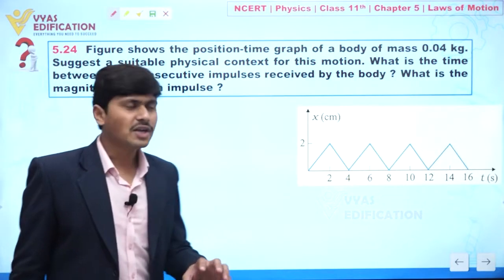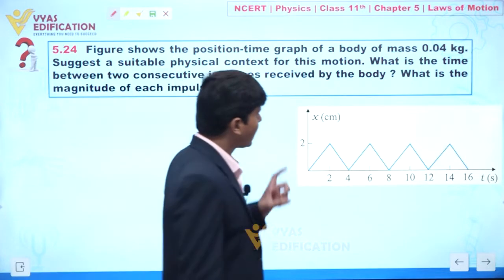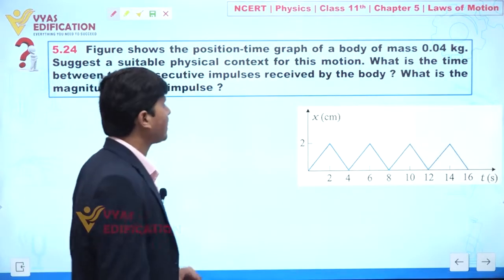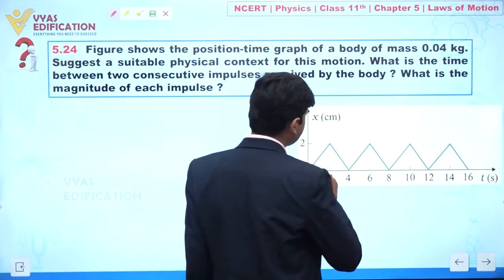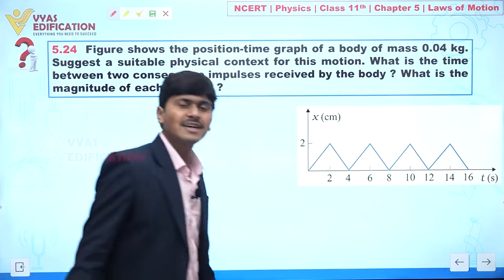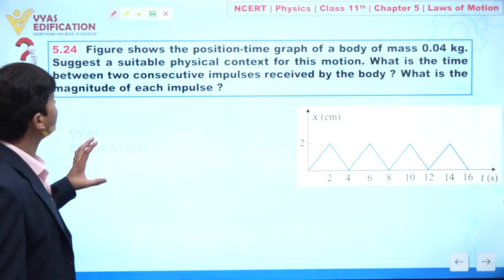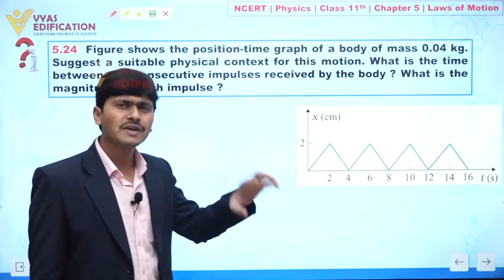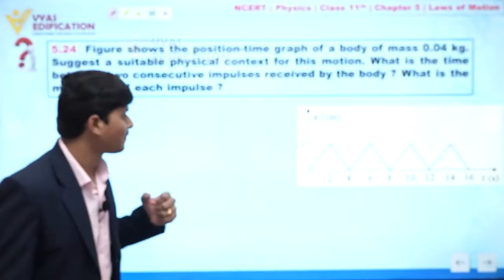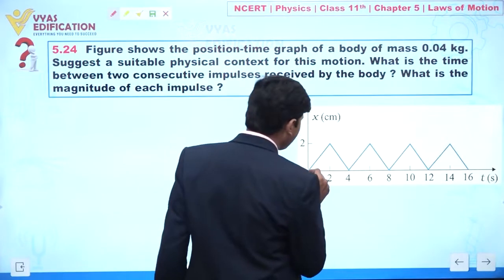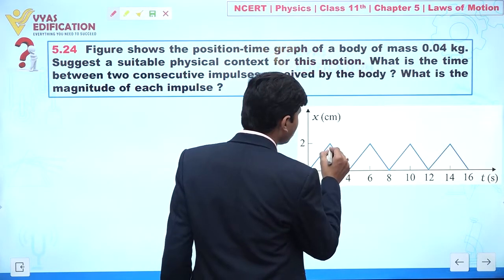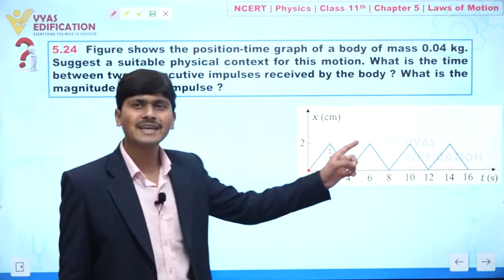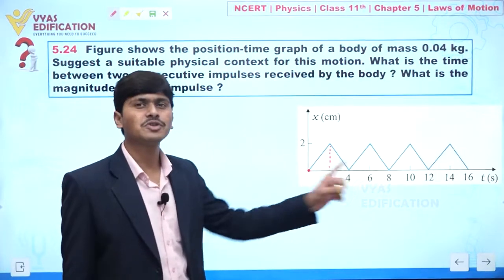So now we can see a position time graph is given to you. So we can say the graph is like this. Now we have to find the time between two consecutive impulses. First of all, let us try to understand this graph. From t equal to 0 to t equal to 2 seconds, the position of the particle is increasing.